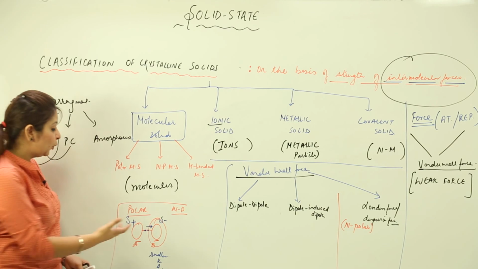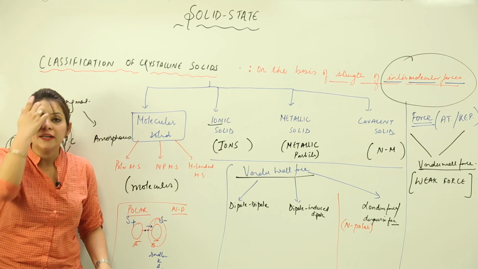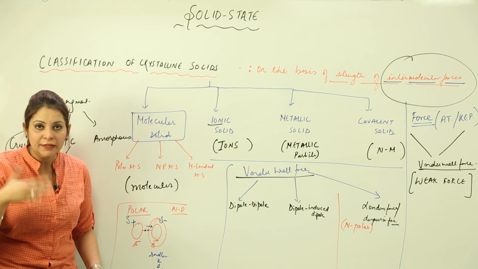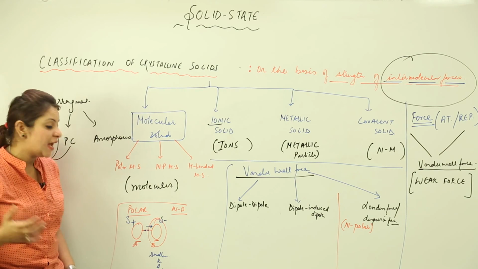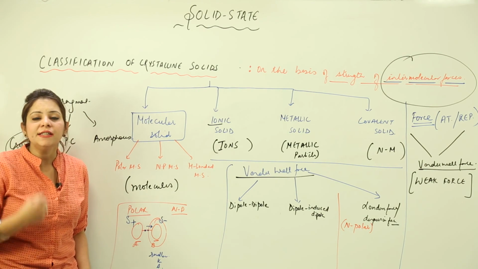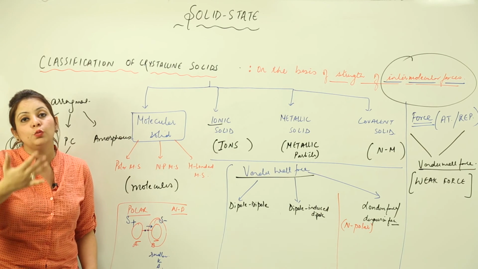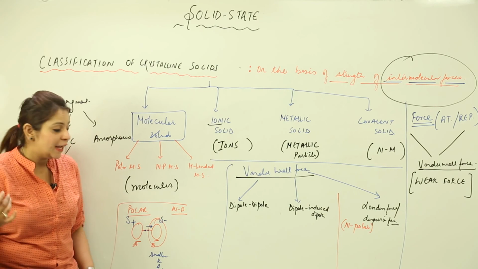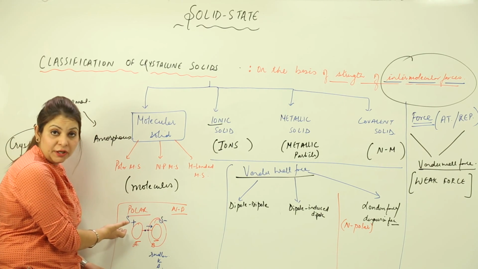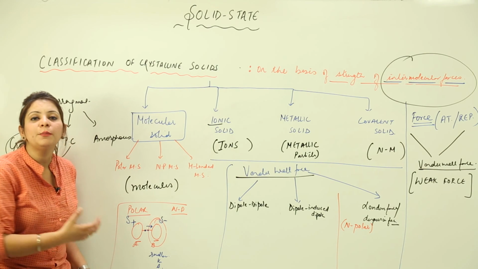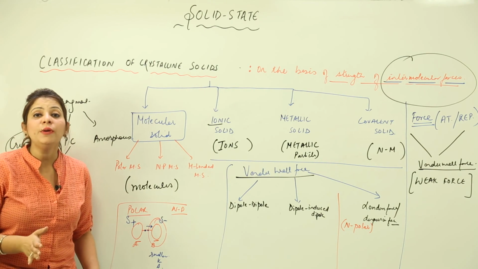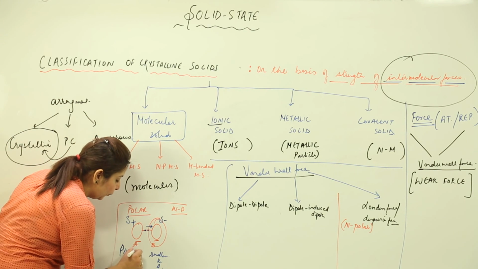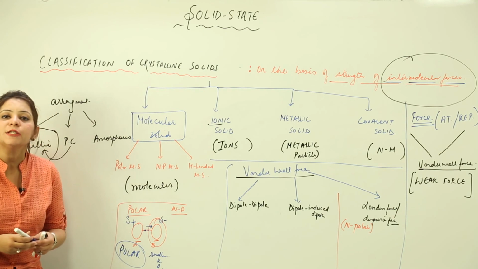Otherwise this molecule AB was neutral, because they are bound by a covalent bond and the shared pair was in the middle earlier. But when B is smaller in size and more electronegative, it attracts the shared pair towards itself and increases the negative charge density. That is why it acquired a partial negative charge, and A becomes deprived of electrons, so it acquired a partial positive charge. And when you see charges developing in a molecule, it is polar in nature. We call it polar.